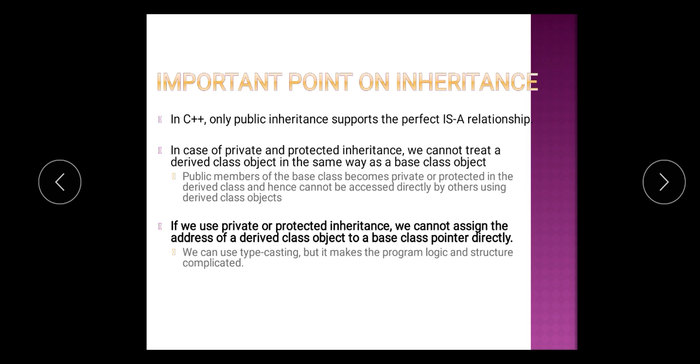In C++, only public inheritance supports the perfect ISA relationship. In the case of private and protected inheritance, we cannot treat a derived class object in the same way as a base class object. Public members of the base class become private or protected in the derived class and hence cannot be accessed directly by others using the derived class object. If we use private or protected inheritance, we cannot assign the address of a derived class object to a base class pointer directly. We can use typecasting, but it makes the program logic and structure complicated.